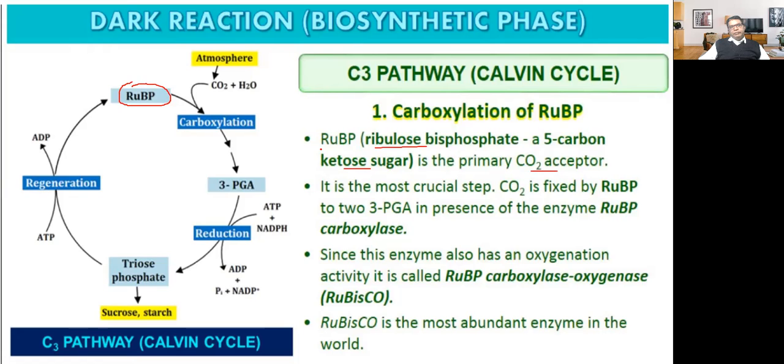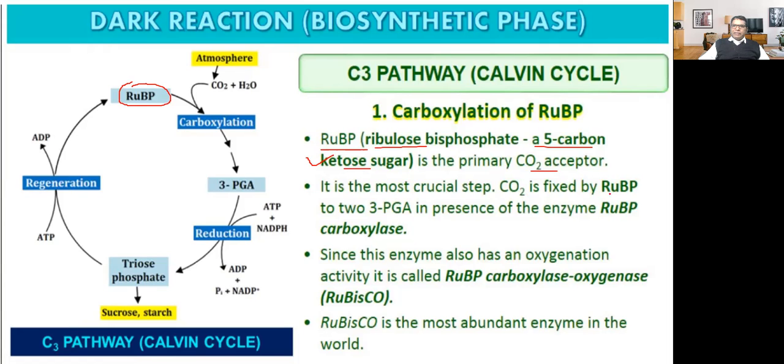Sometimes a question will be there: what is RUBP? Expand RUBP. So you have to expand it, right? Ribulose biphosphate. How many carbons are there in RUBP? It has 5 carbons. Which type of sugar? It is a ketose sugar. What is the primary receptor of carbon dioxide? RUBP. It is the most crucial step.